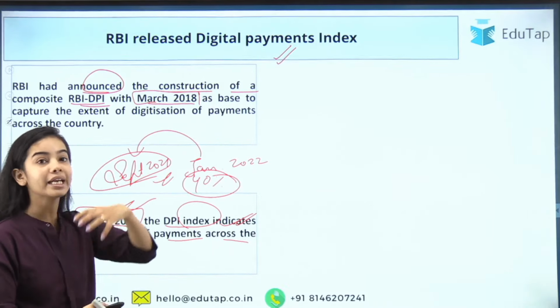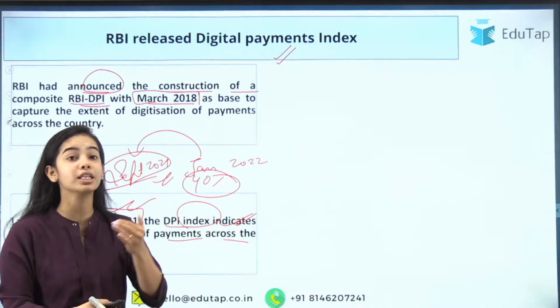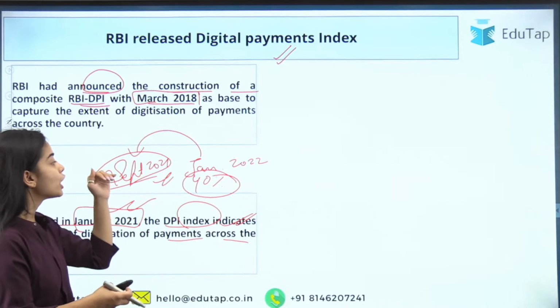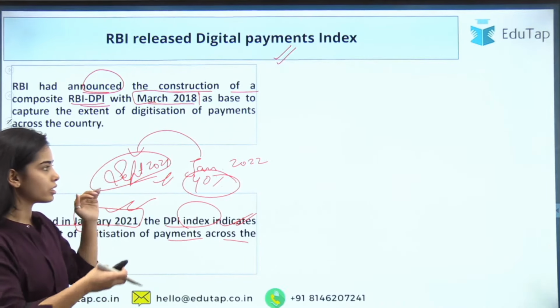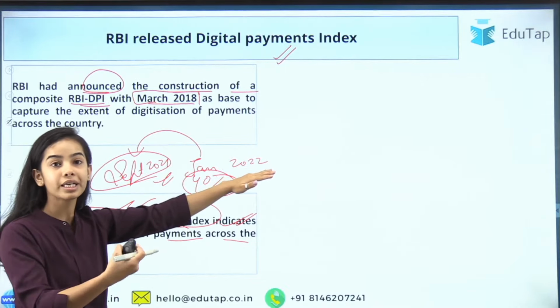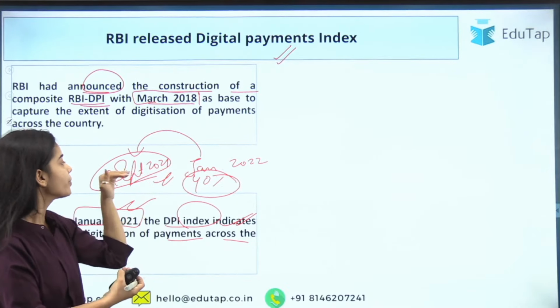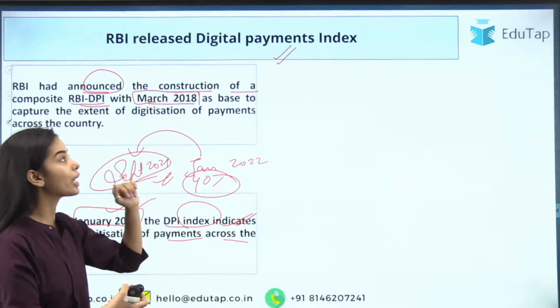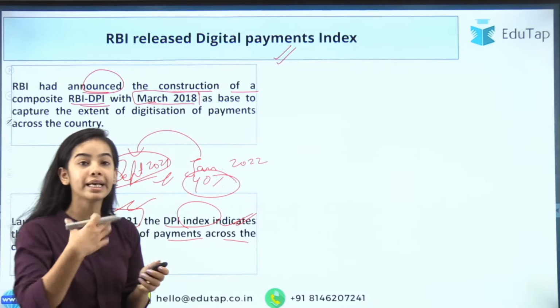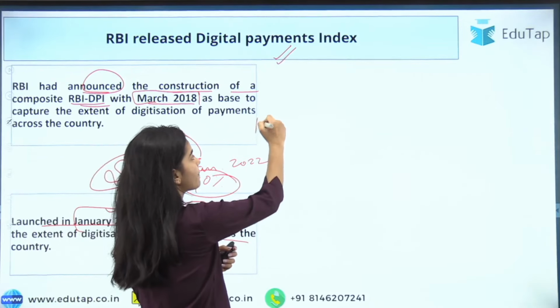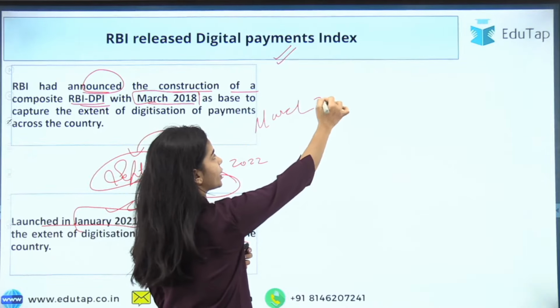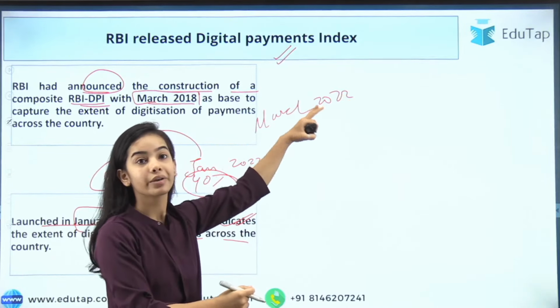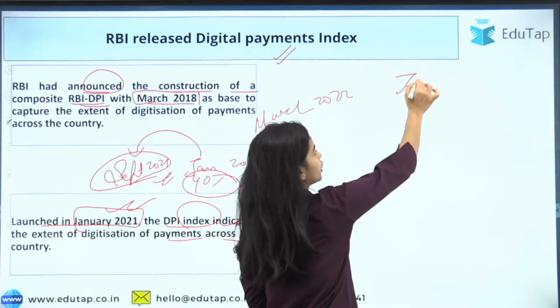That was a great leap that we have taken, especially in the COVID situation. And now the index that has been released is for March 2022, released in July 2022.